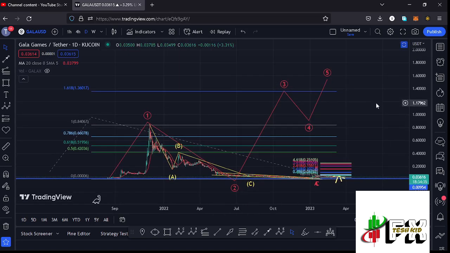And after seeing the low for that second wave, whatever we expect here on the long-term scenarios is the start of that massive bounce to the upside in the formation of this wave 3, where I have minimum target areas at the fib level 1.618, and that is at around the $1.36017 mark, and that is the minimum that I'm expecting Gala Games to do here on the long-term scenarios and also on the short-term scenarios. So let's be patient and see how that plays out, and I'll be keeping you updated.